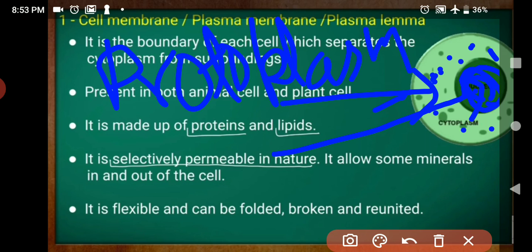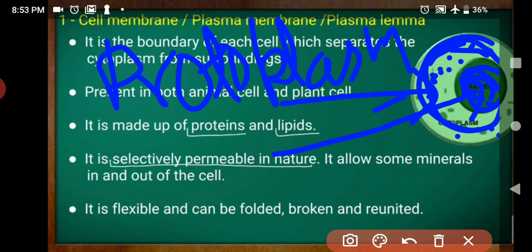See here, cytoplasm is present here. Cell organelles are engulfed in a gel-like substance called cytosol and collectively known as cytoplasm. This is cytoplasm. It helps to float the cell organelles. आगे जाके हमें पढ़ना है cell organelles के बारे में.